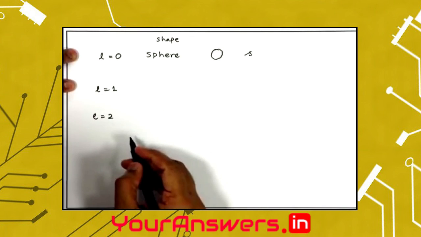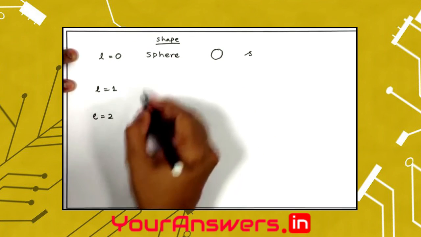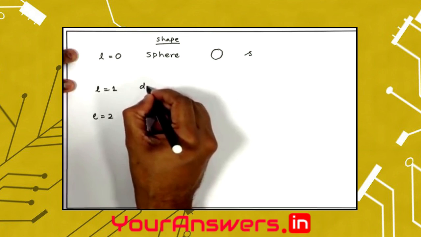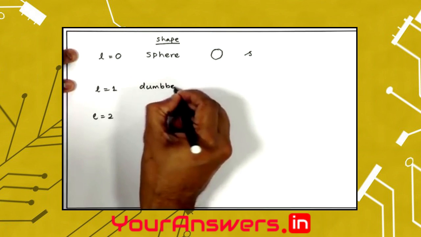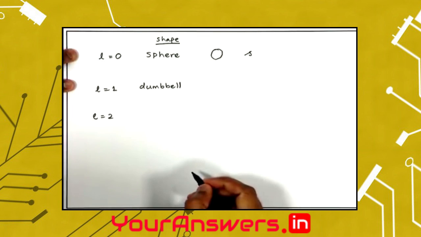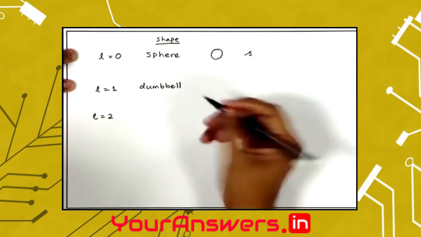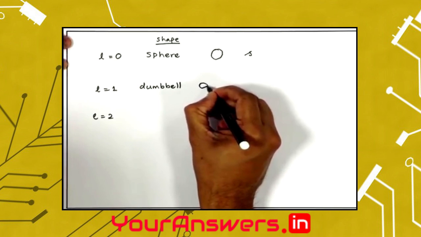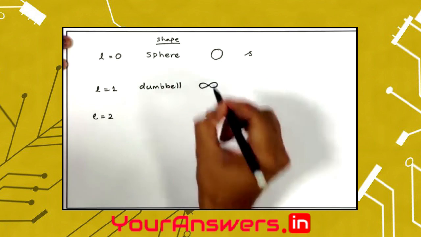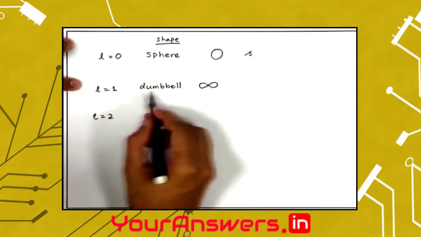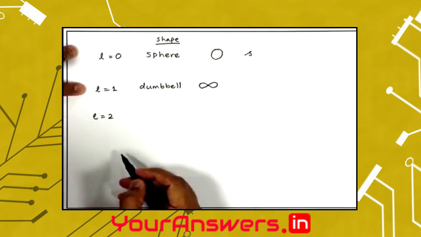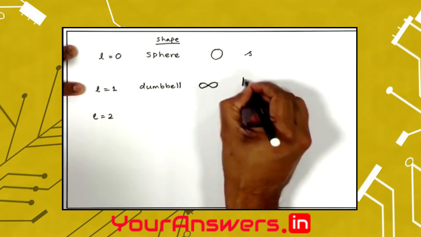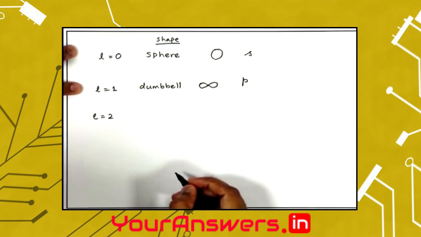When L is 1, the shape of this orbital, when the azimuthal quantum number L is 1, appears to be like a dumbbell. So, dumbbell, you would perhaps know that it has got 2 lobes. So, this is what the shape of the p orbital, the orbital that has L equals 1, looks like. It has got 2 lobes on 2 sides, and we signify that with small case p.